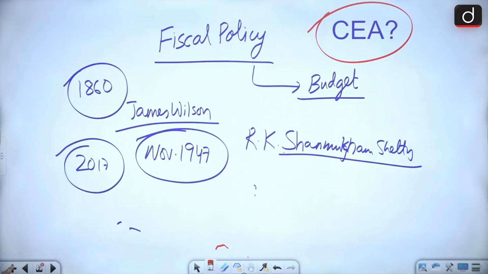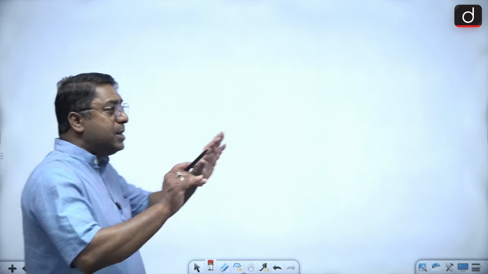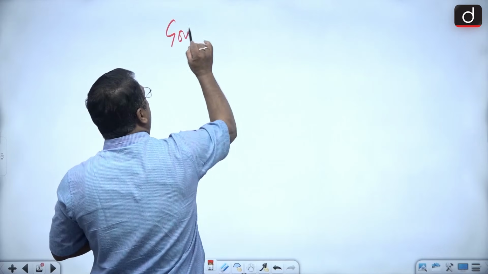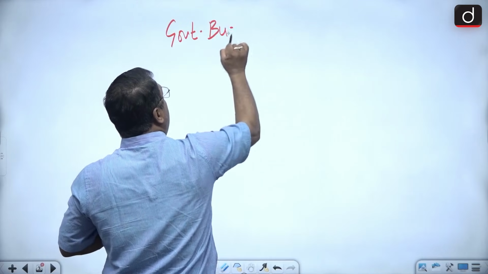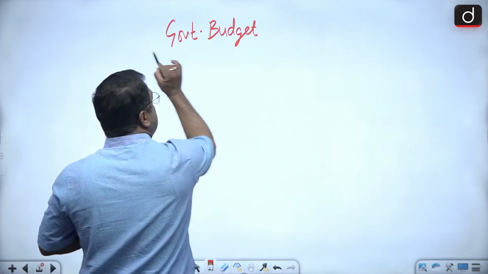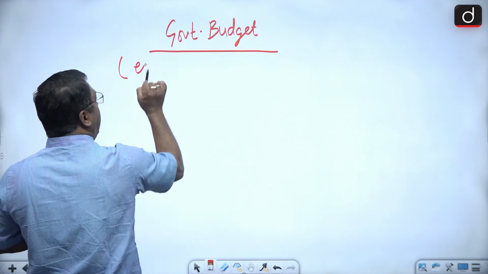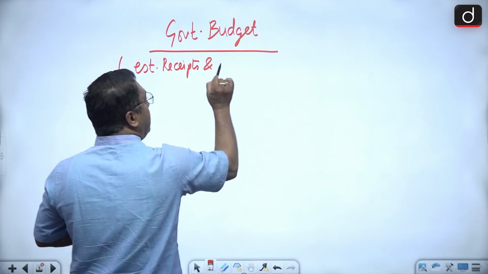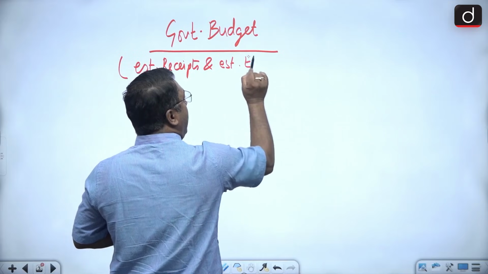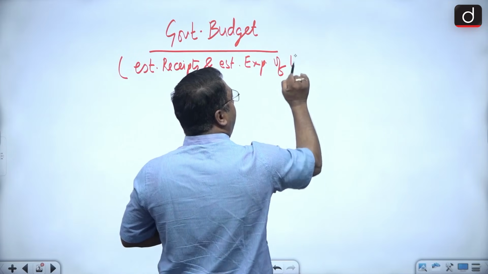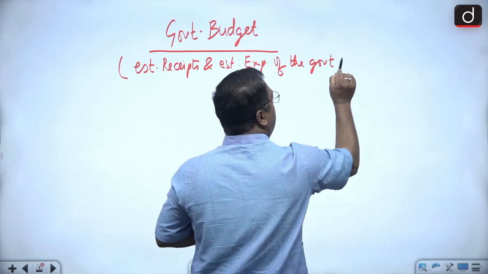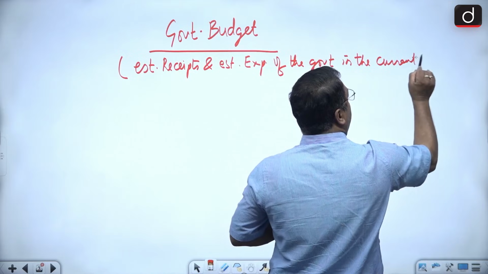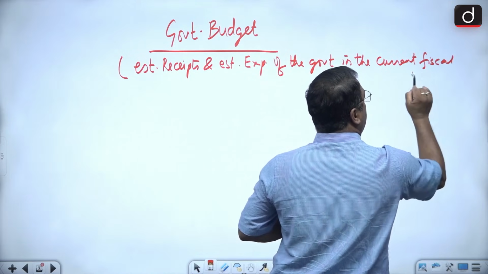Now, next thing, as I said, there is a budget. All of you know about it. There is a government budget. Now, this government budget is nothing but the estimated receipts and estimated expenditure of the government in the current fiscal year.